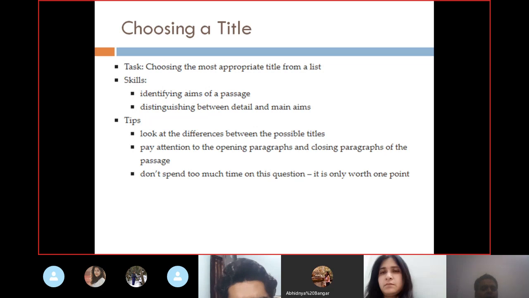So there would be differences between the possible titles. Some titles would be deviating you, and some titles would be saying that okay, this is the thing, you are going to mark that. So pay attention to the opening paragraphs and the closing paragraphs of the passage. It is very important. You should read the opening and the closing of the paragraphs because it would be giving you some sort of hint. Don't spend too much time on this question. It is worth only a point.